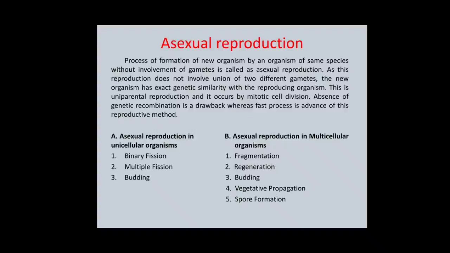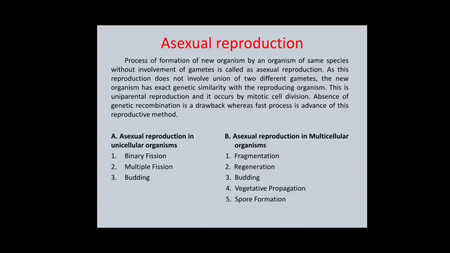It is uniparental, that is only one parent is involved in this reproduction, and it occurs by mitotic cell division. No involvement of genes is a drawback of this reproduction, whereas it is a fast process.